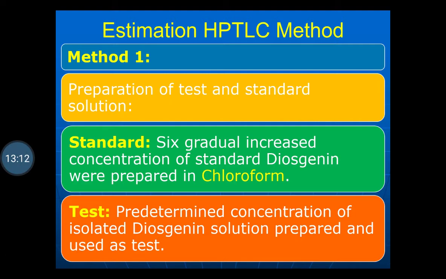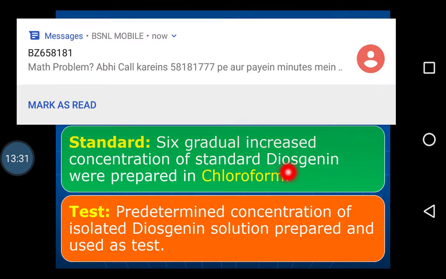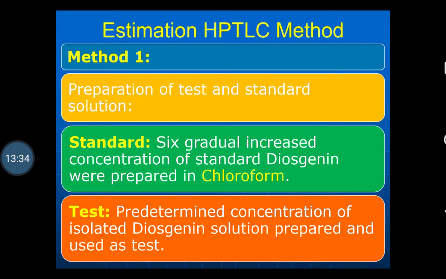Then estimation: the first method, you can estimate it by means of high performance thin layer chromatography, and there are two methods for the estimation by high performance thin layer chromatography. In this case, the standard is to be prepared. Six gradually increasing concentrations of the standard diosgenin were prepared in chloroform.